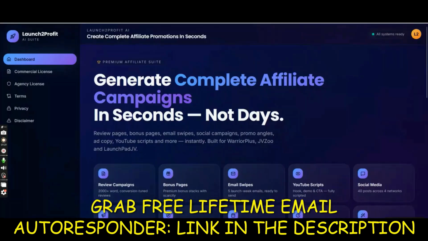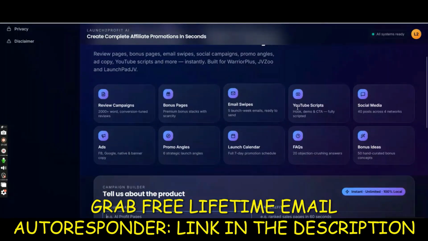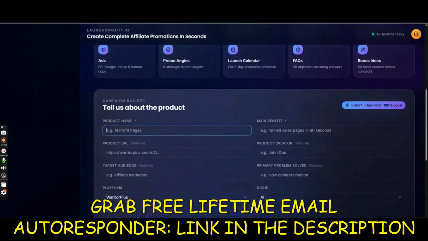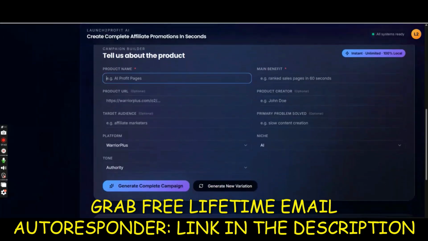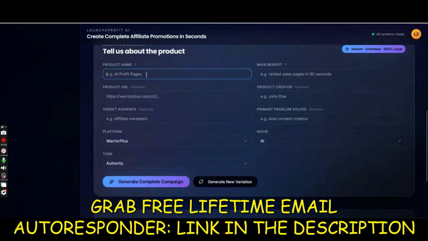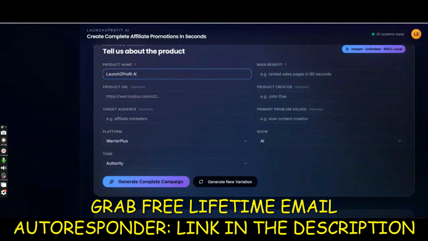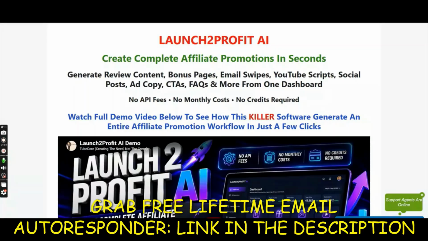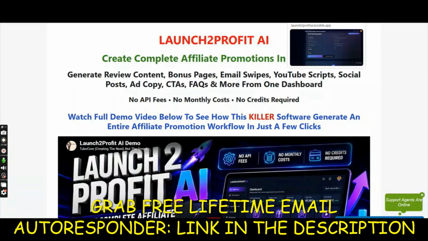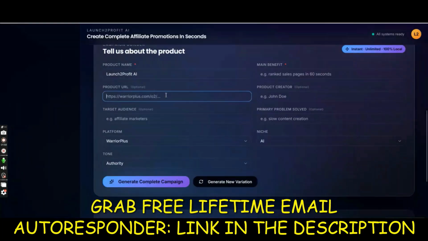For example, if I come here, it says generate affiliate campaigns in seconds. And what else can you generate? You can generate reviews, everything. Let me show you practically. Just give me another 60 seconds here. For the product name, we can type in, for example, the same product name for my offer, Launch to Profit AI. And I'll copy the sales page URL for the same landing page, and type in my URL here.